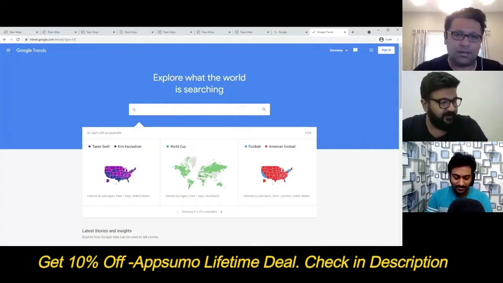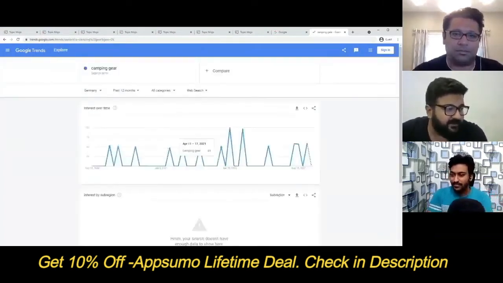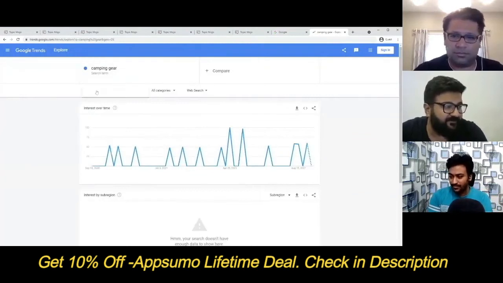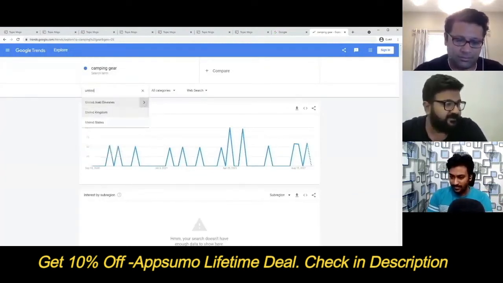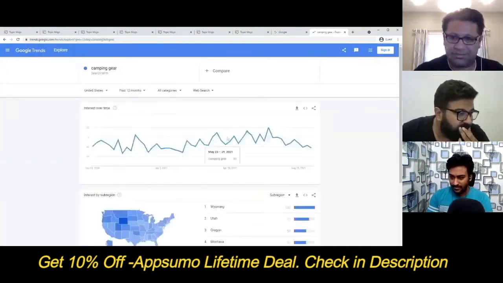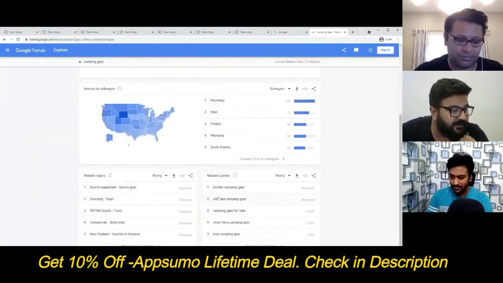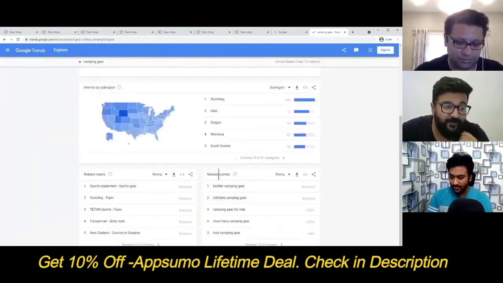Okay, let me try camping gear. So this is the interest over time within the past 12 months in Germany. United States. Here we go. This is more like the graph we were looking at. Here are the top states: Utah, Wyoming, Oregon. Here are the latest related queries.